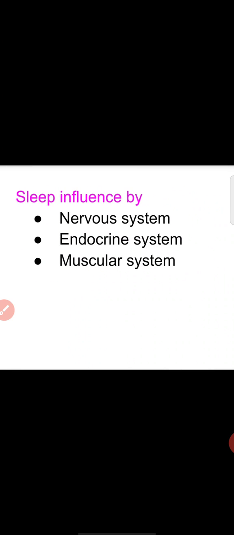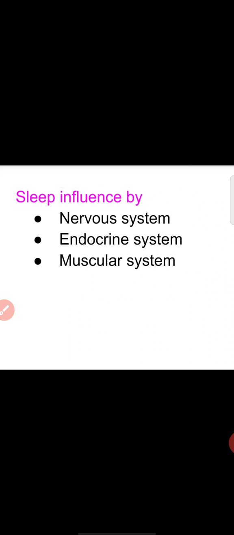Sleep process is influenced by multiple body systems. बहुत सारे बॉडी सिस्टम मिलके आपके स्लीप प्रोसेस को, पैटर्न को परफेक्ट बनाते हैं, in which we include nervous system, endocrine system, muscular system. Your nervous system releases some neurotransmitters that influence your sleep.